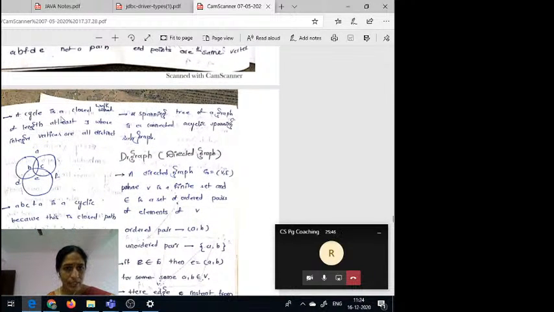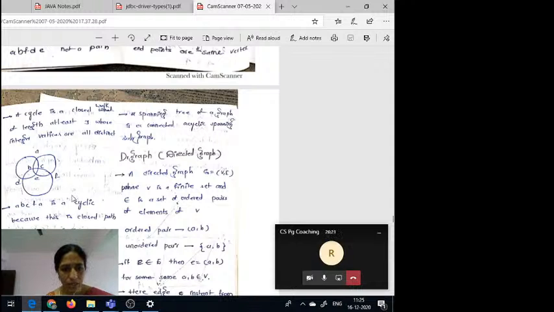Here a cycle is a closed walk of length at least 3 whose internal vertices are all distinct. Suppose you can observe here A to B and B to C, next C to F, F to A. Other than the two endpoints, that means A and A, all the remaining vertices are different.